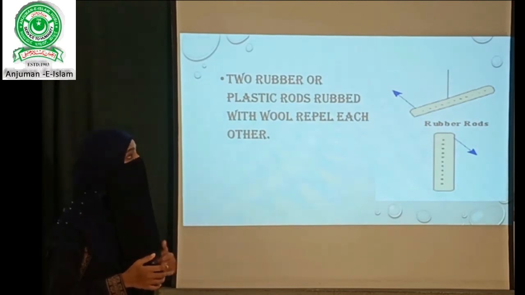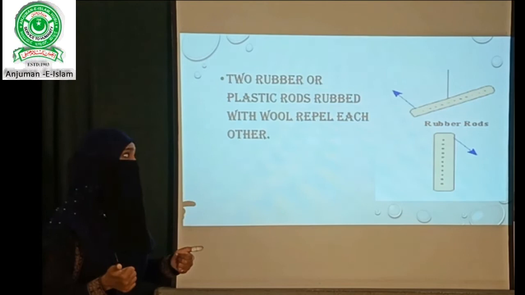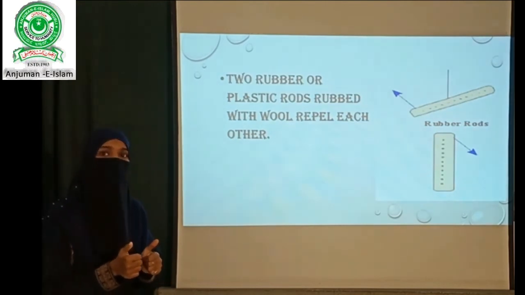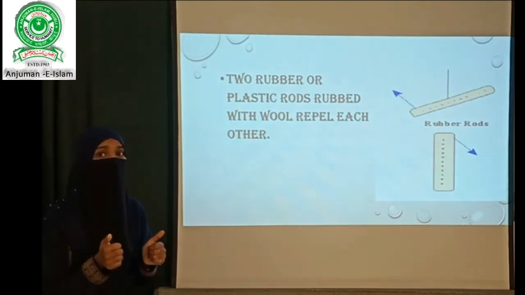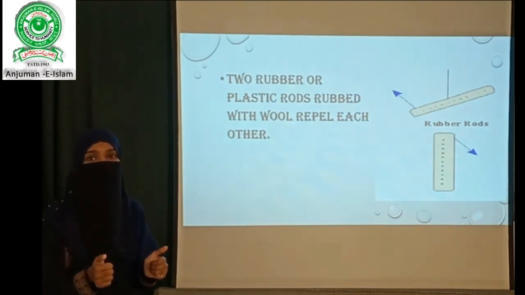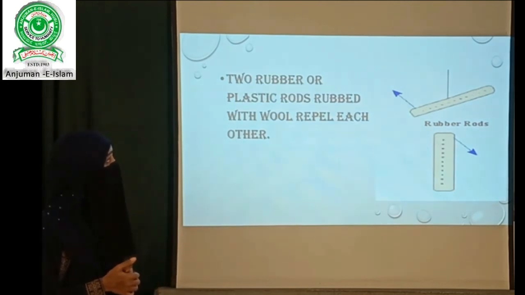So I have here two such negatively charged rods. When we bring these two close to one another, again after a certain distance they start moving away from each other. So two negatively charged rubber rods are repelling each other. Two rubber rods or plastic rods rubbed with wool repel each other.